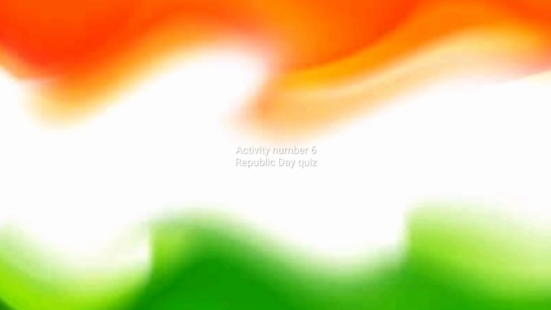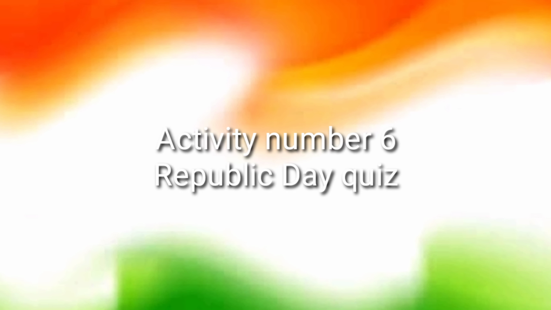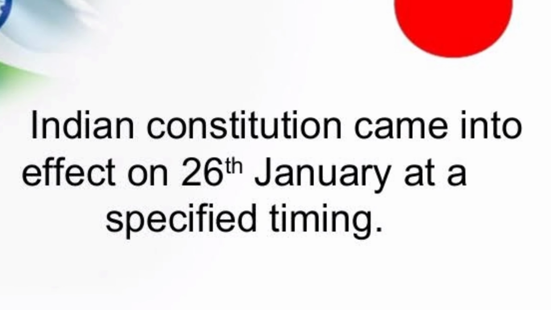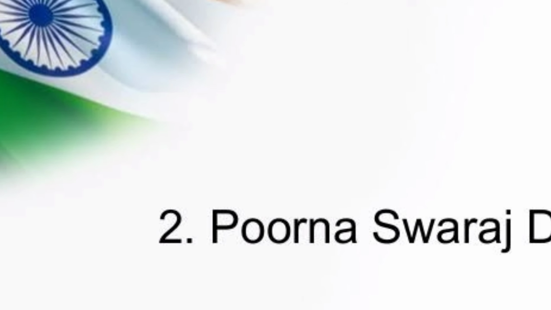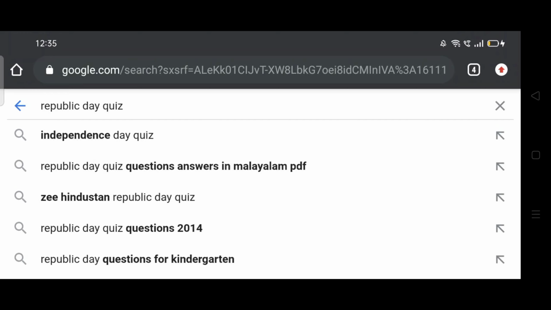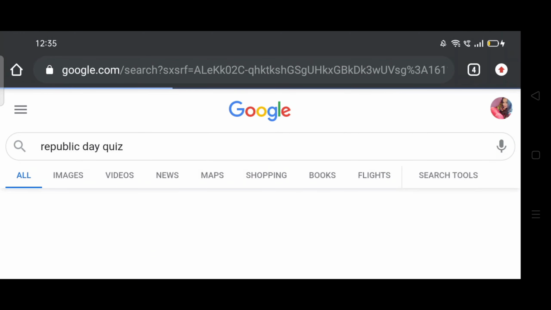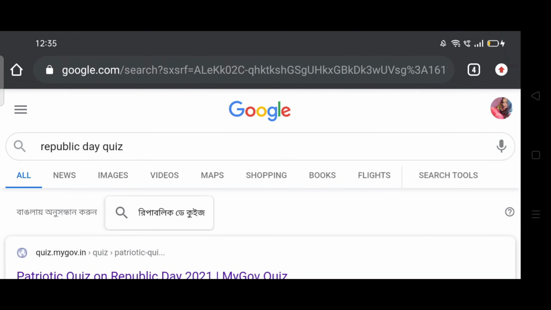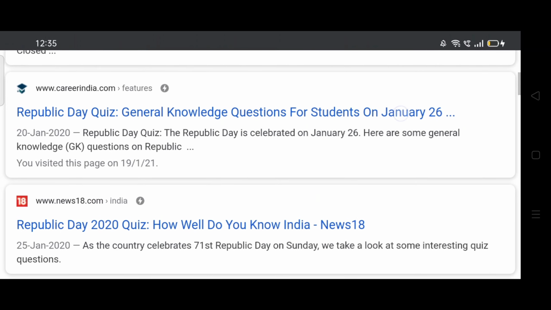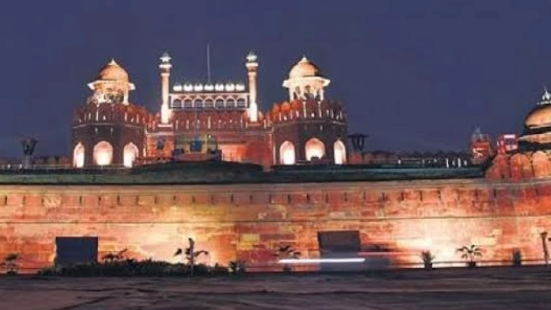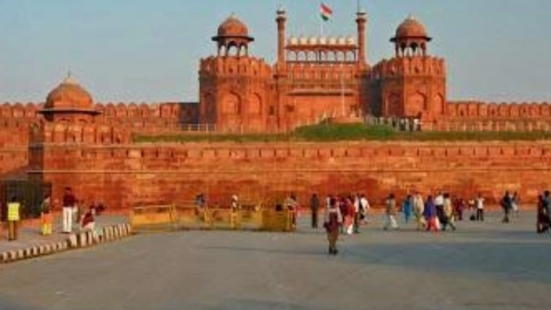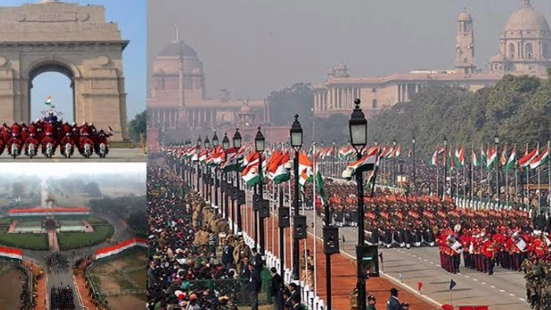Activity number 6, Republic Day quiz. An interesting quiz for Republic Day can be played with kids as well as seniors. For this, write 20 questions on a paper without answers. The sample questions for Republic Day you can easily download through Google according to the classes and share them in the class. Set the time limit of 4 or 5 minutes and the one who completes first will be the winner. So this type of activity enhances the importance of Republic Day.